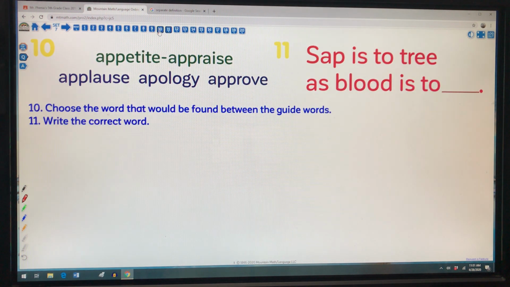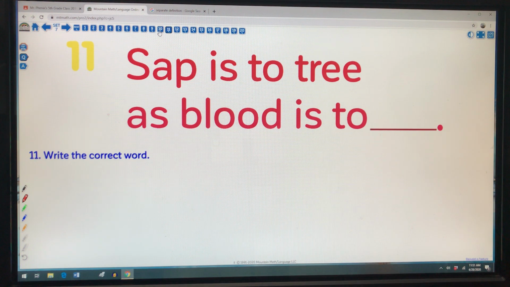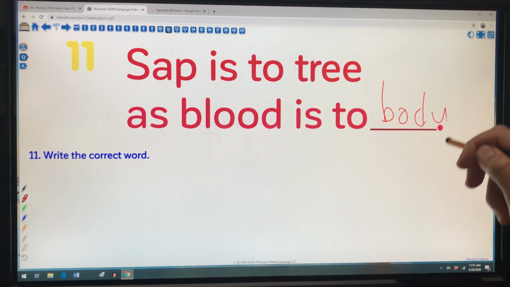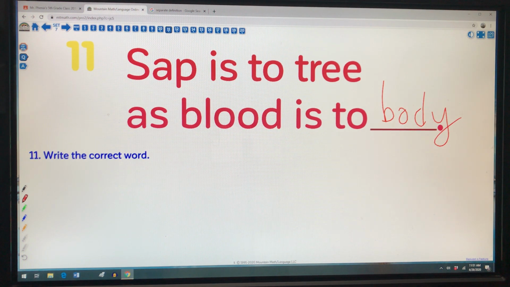Okay, number 11. Sap is to tree as blood is to. So in this analogy, I'm thinking of a tree, something solid, and then if I cut a tree or I break a branch, sap comes out of it. So the liquid inside a tree is sap. So what's the part that holds the blood? So sap is to tree as blood is to body. Kind of makes sense.